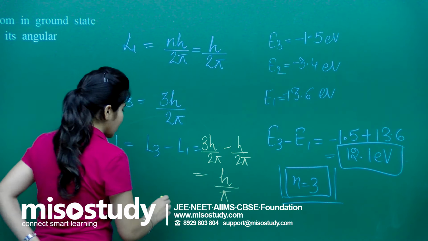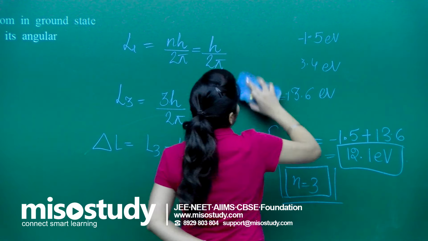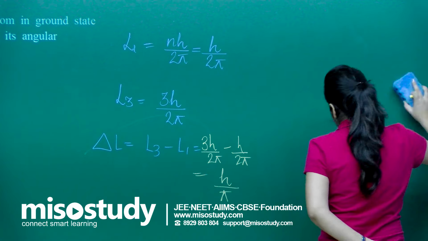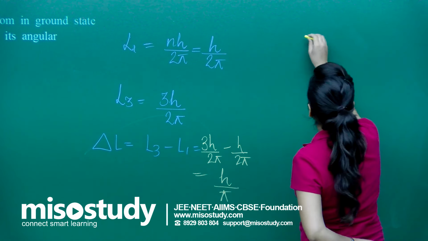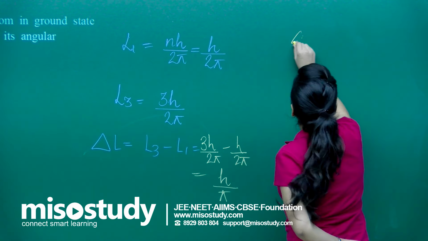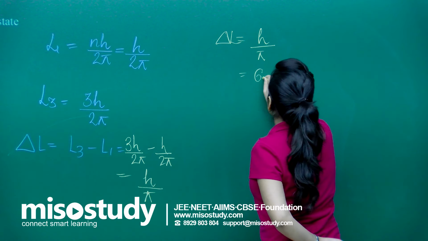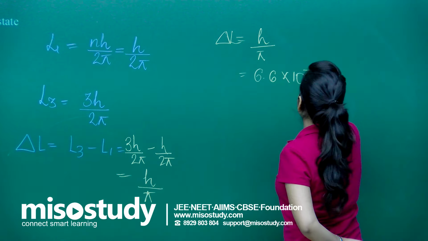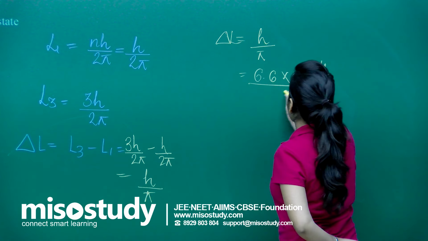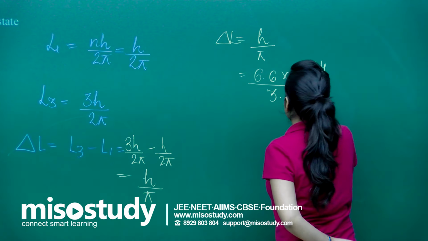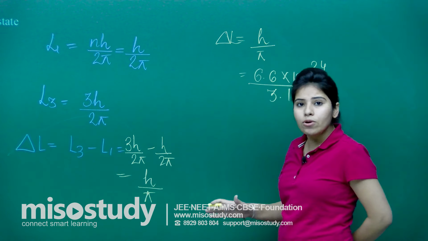Let me write it over here. Your delta L is h upon pi, so 6.6 into 10 raised to the power minus 34 divided by 3.16. If you are going to solve for this,